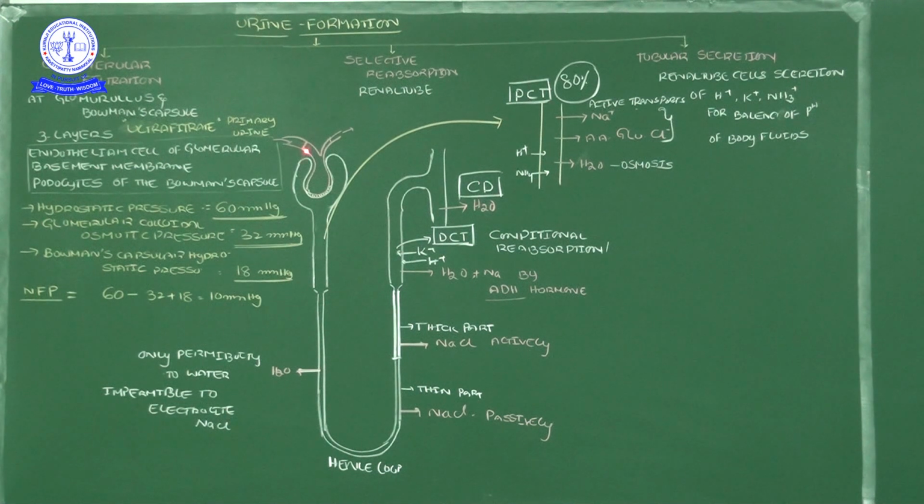Yesterday I already said the Bowman's capsule inner layer contains significant cells that we call podocytes. These podocytes are mingled with the endothelial cells of the glomerulus. They contain fenestrations. In between the endothelium and podocytes of the glomerulus and Bowman's capsule, there is a minute thin layer, that is the basement layer.